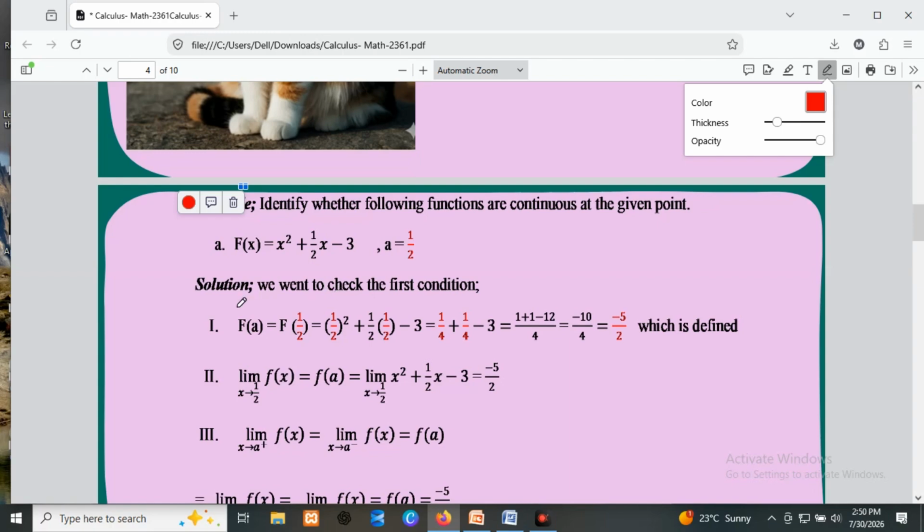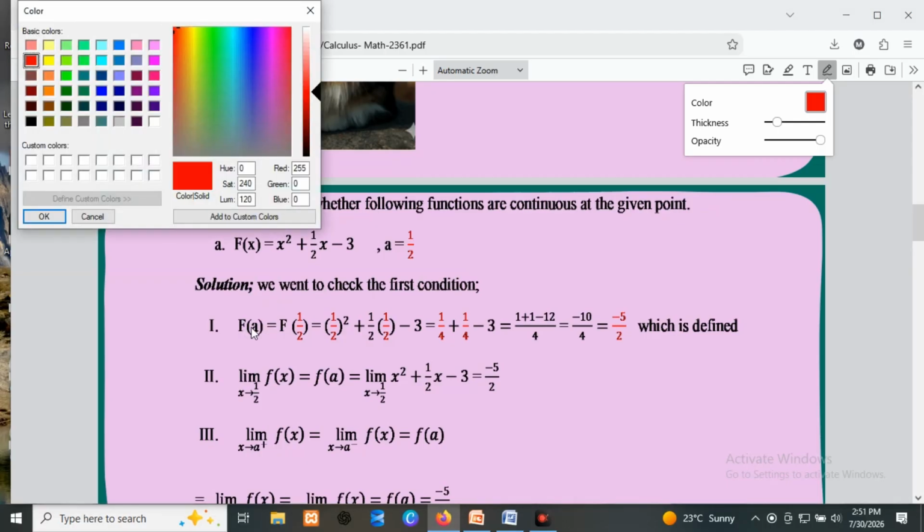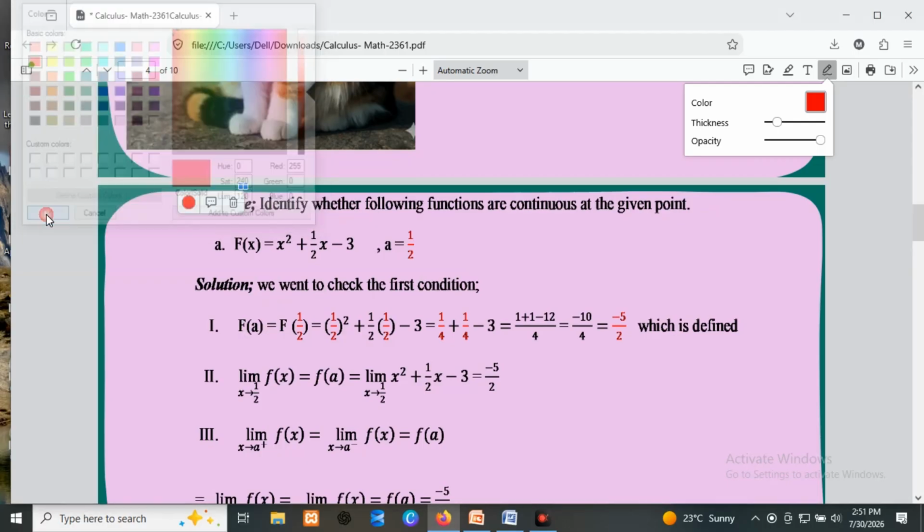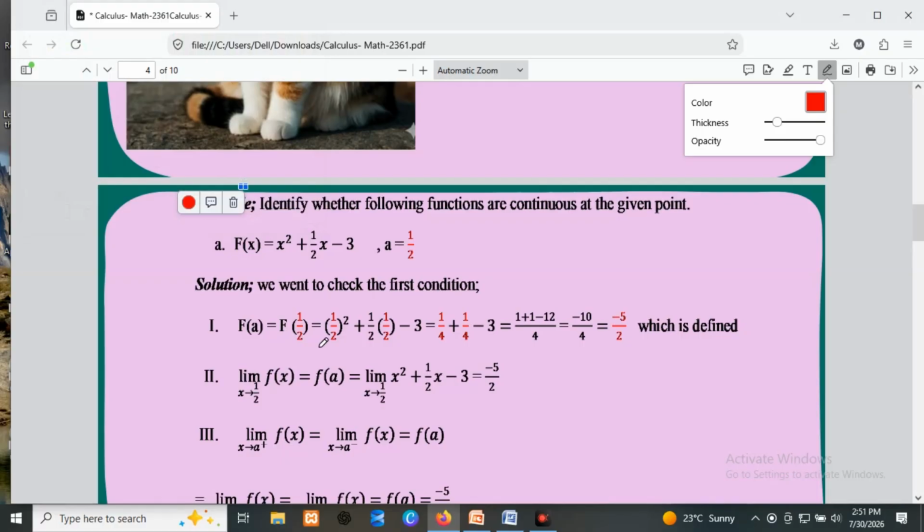So let's go. Directly, we will evaluate the function at the number a, which is the functional value, f of a. In the sense that we are going to evaluate 1 over 2 in the place of x. So I have x squared, so we'll have 1 over 2 squared, again 1 over 2 times 1 over 2. I have substituted 1 over 2 instead of x, then minus 3, and combine this.